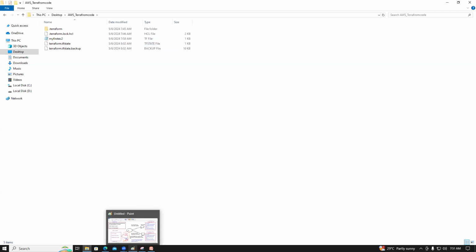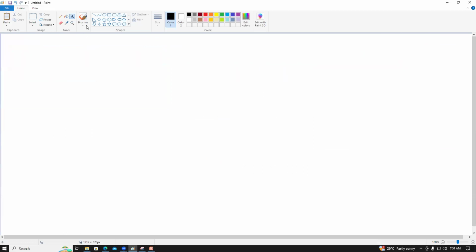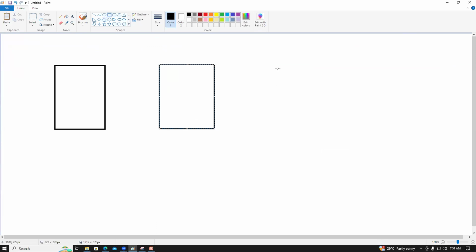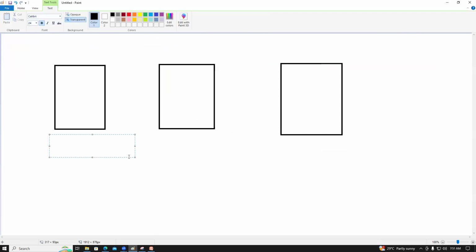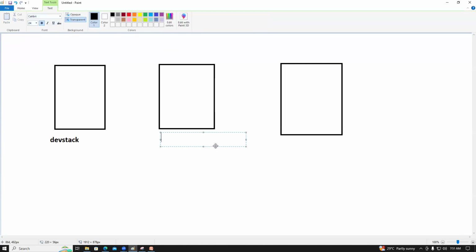For example, for code reusability, this is the dev stack, this is the QA stack, and this is the production stack. From now onwards we will call it a stack. A stack is nothing but whatever code and files are there in the folder. Dev stack, QA stack, and prod stack.